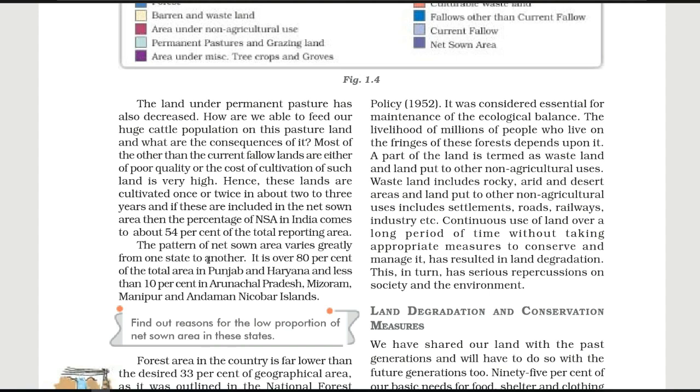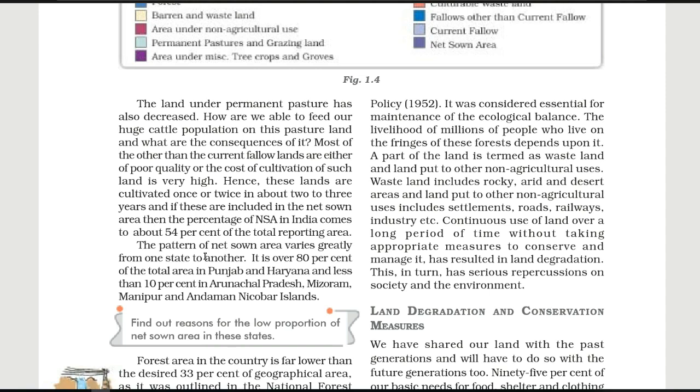Next, the pattern of net sown area varies greatly from one state to another. Of course the pattern in which we use the net sown area, where we grow the crop once in a year, also depends on the state, which means it is different from one state to another.